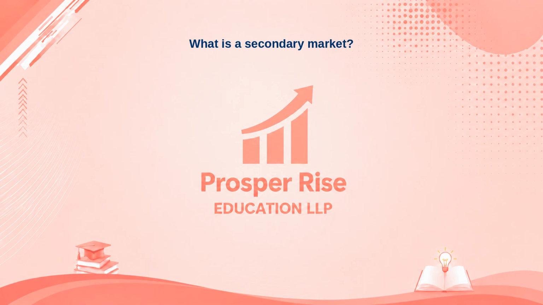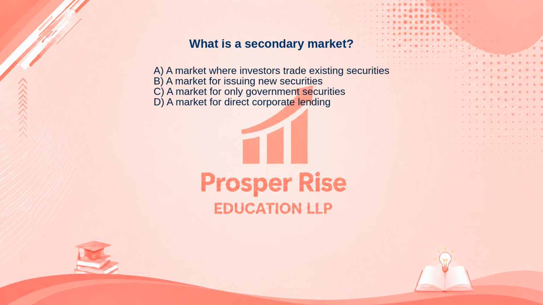Test your knowledge with this one. What is a secondary market? Here are your options. A. A market where investors trade existing securities. B. A market for issuing new securities. C. A market for only government securities. Or D. A market for direct corporate lending.